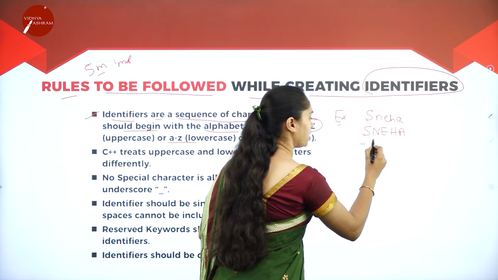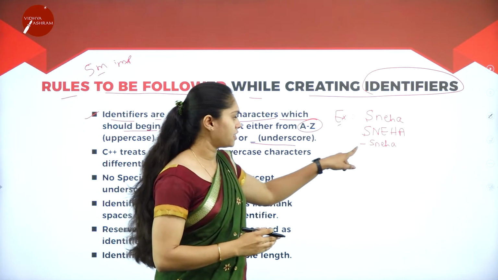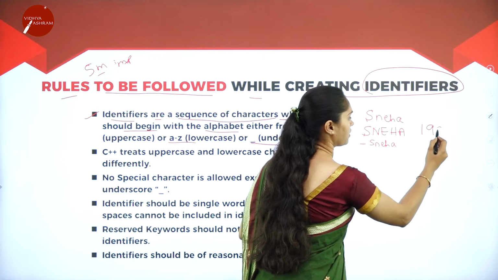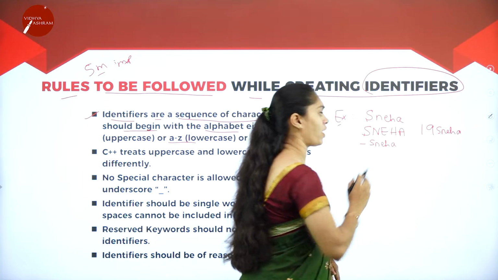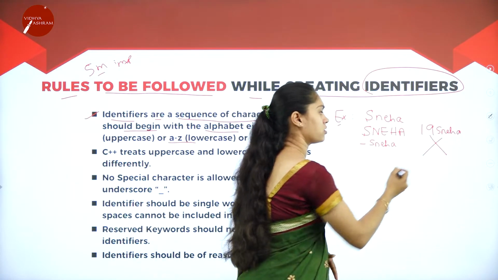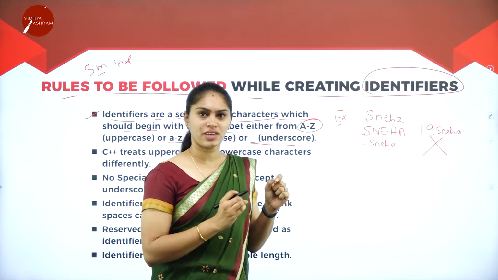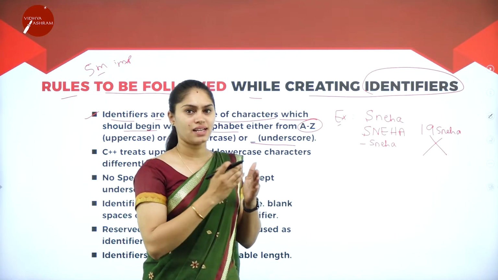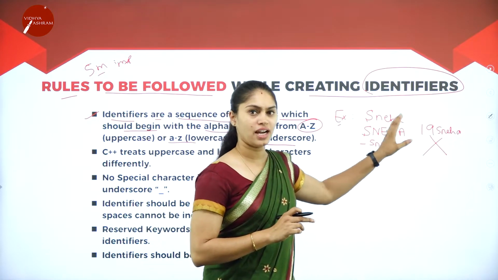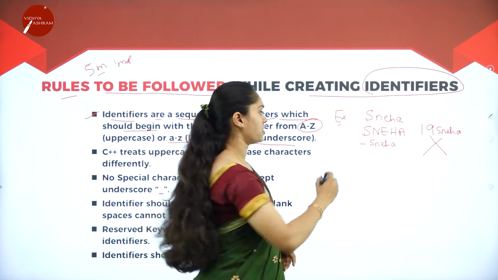So can I do the same thing? Is it valid? Yes. Why? Because it starts with underscore. So now let me check another. Is it valid? Why? Whether it is valid or not, it is a big no. Why? Because it starts with a digit. We are not supposed to write an identifier like that. It must always start with uppercase letters or lowercase or underscore. It should not start with digits, so that it will be considered incorrect. Okay. So these are the examples for the first rule.